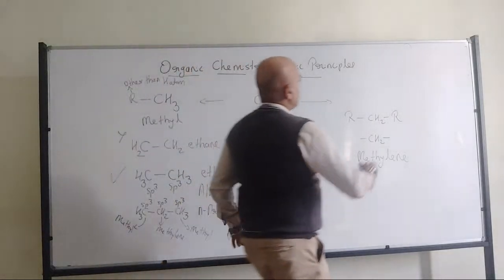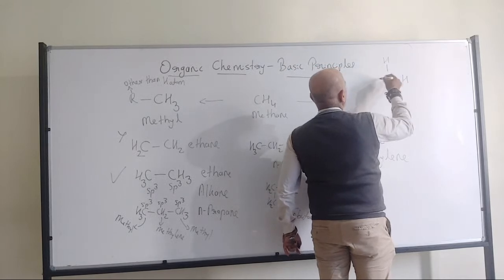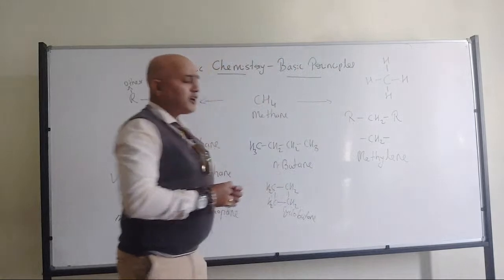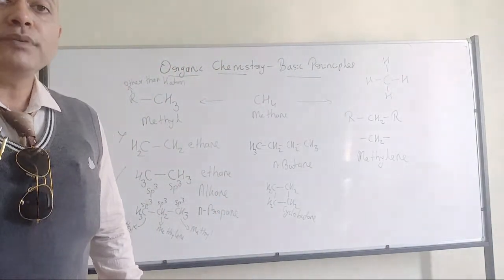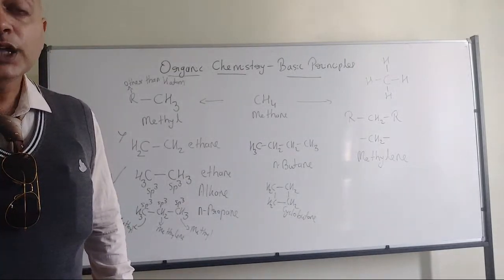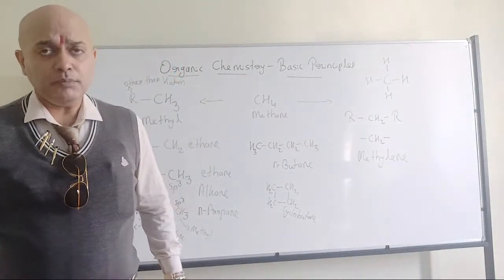For example, if I take methane, hydrogen, hydrogen, hydrogen, hydrogen. Now according to hybridization theory, a chemical bond will be formed only between the hybridized orbitals. Non-hybridized orbitals cannot make the chemical bond.